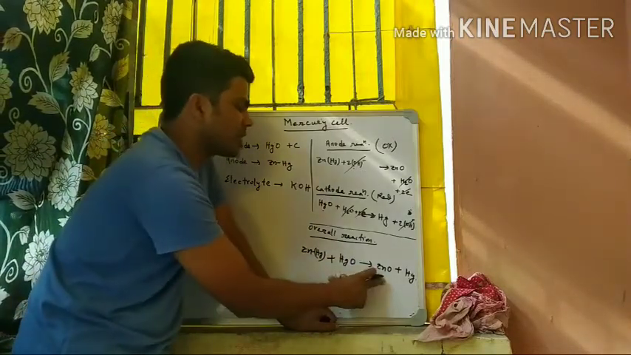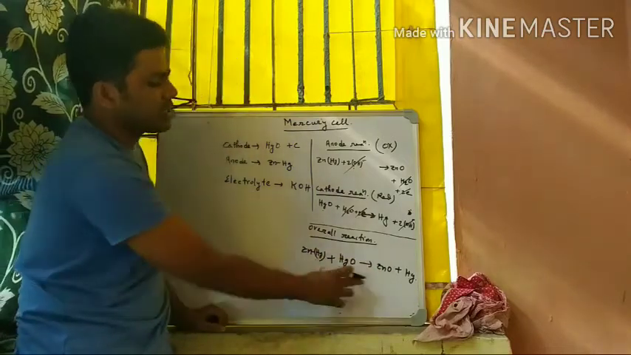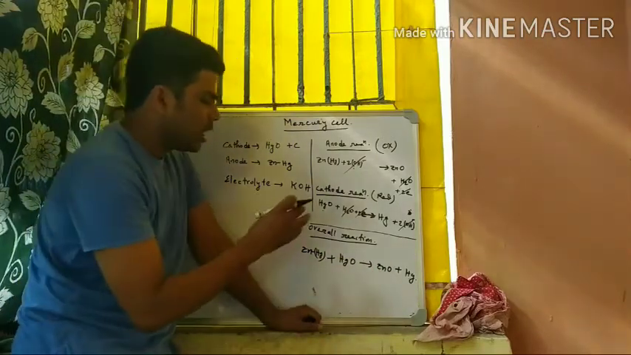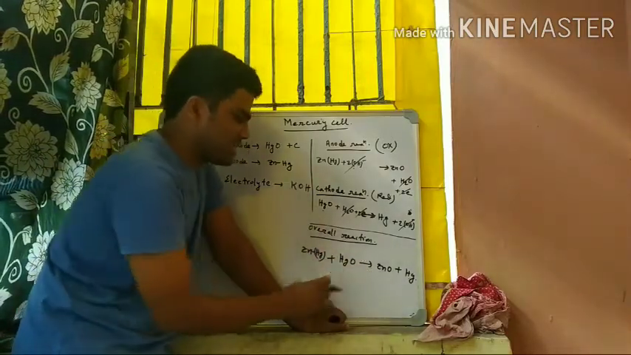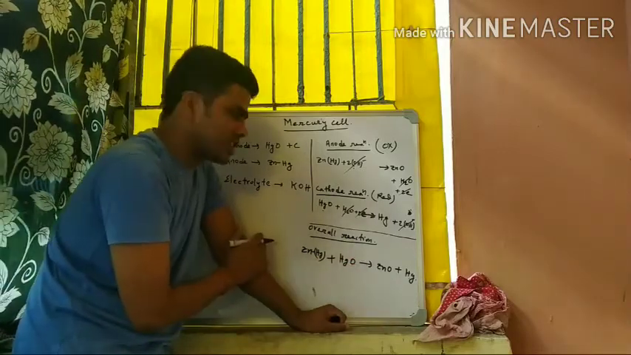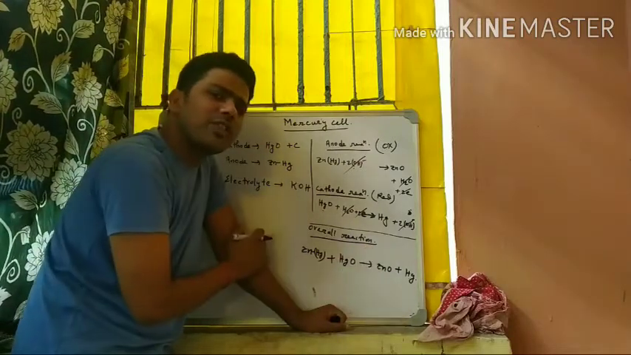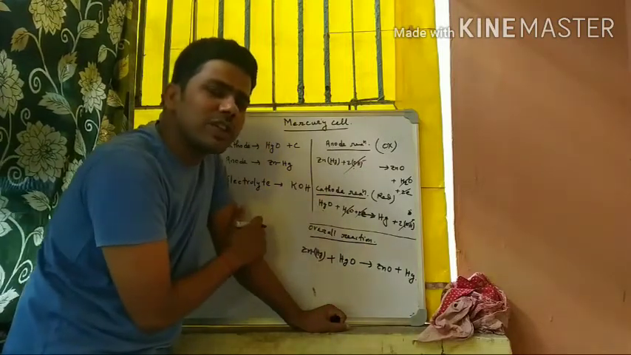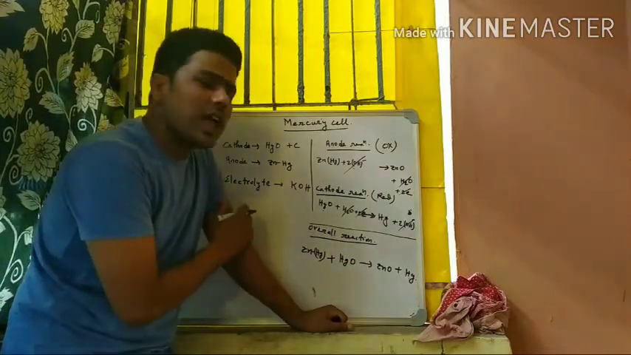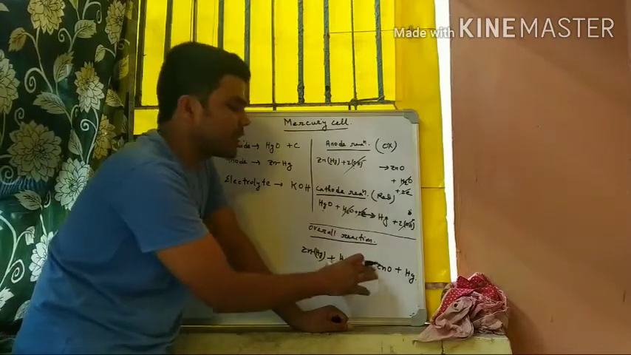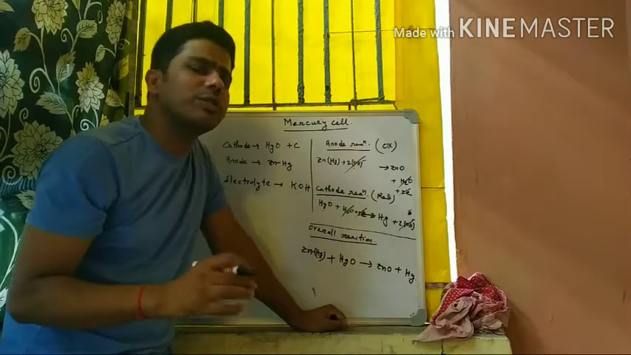Look at the overall reaction: no ions are involved in the overall reaction. That is, with time, the concentration of the electrolyte does not change. So in the mercury cell, its cell potential remains constant throughout its lifetime, because there is no chance of decrease in the concentration of the electrolyte, and no ions are involved in the overall reaction.